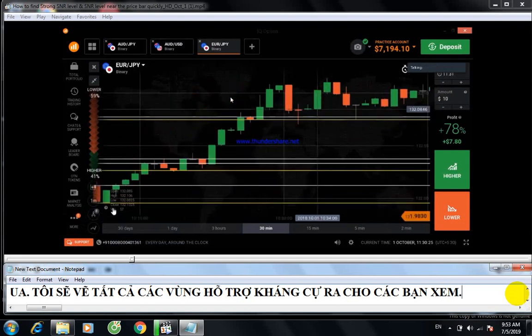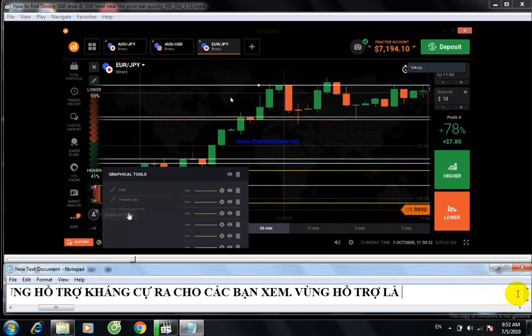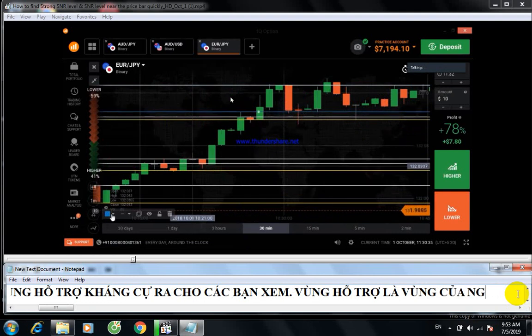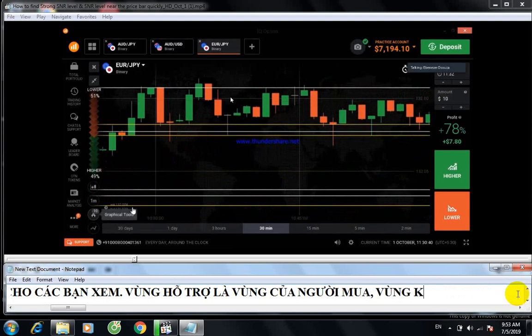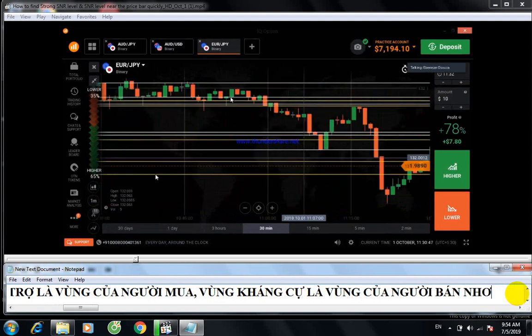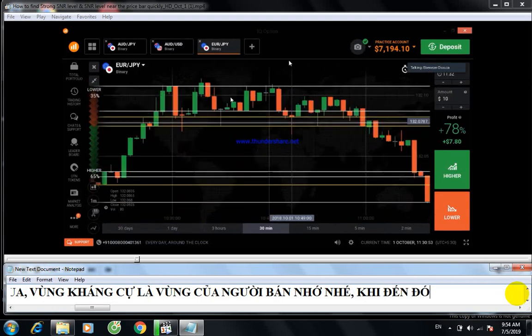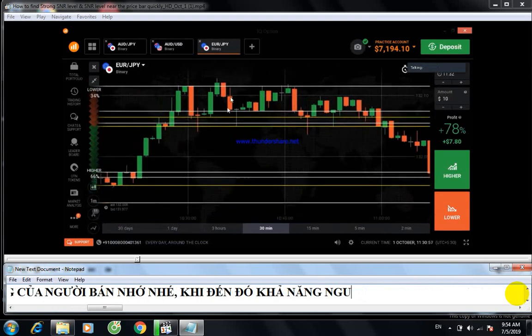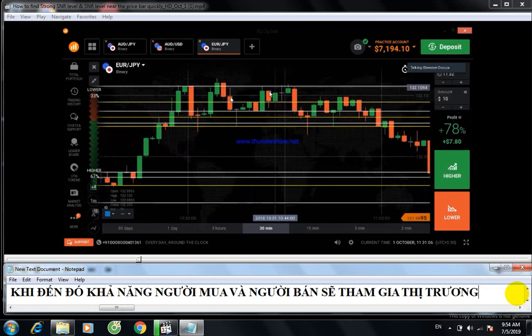This one also. I'm drawing all these levels. I draw from this point and I close here, and this one also reverts from this level, and this one also reverts from this level.